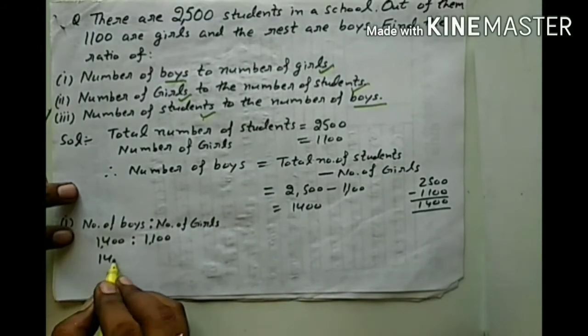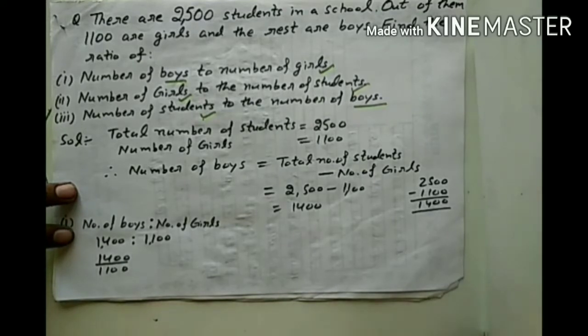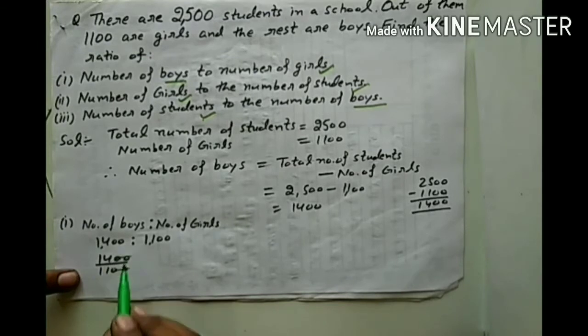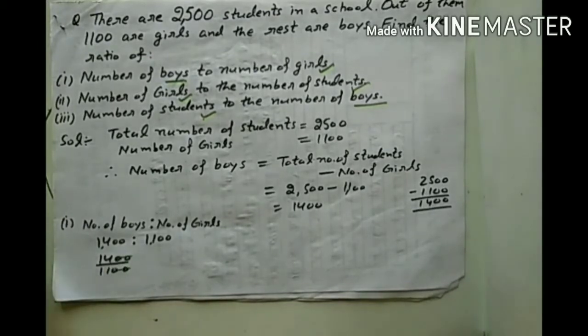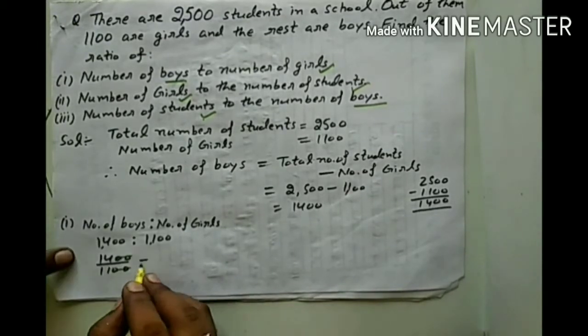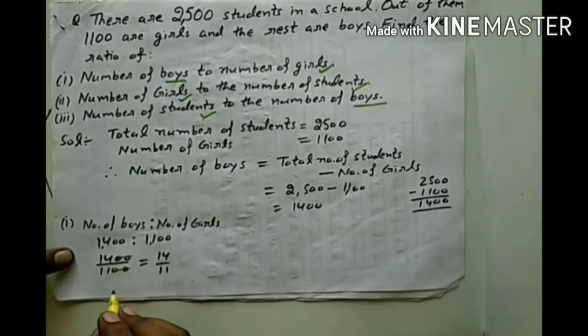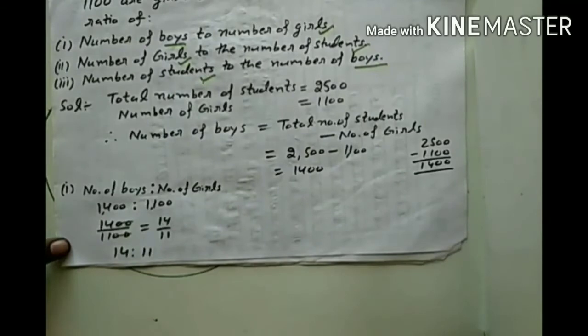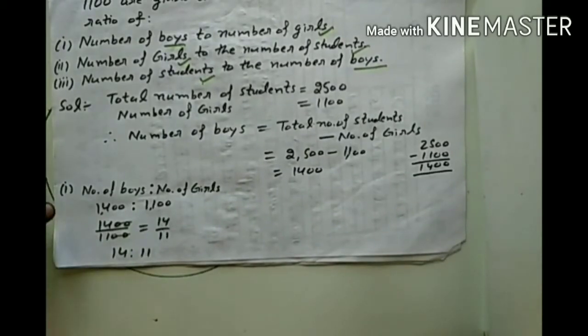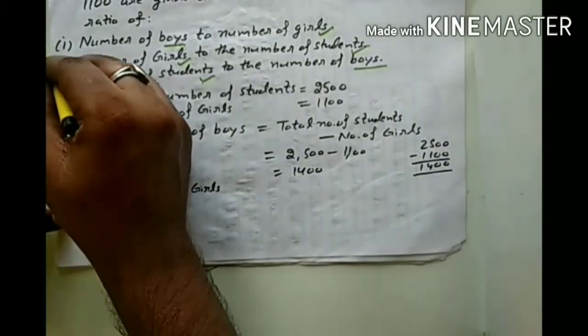Now I will write them in fractional form. Cancel the common zeros. What is left? 14 over 11. So I will write it in ratio form, that is 14:11. In this way we have solved the first part.